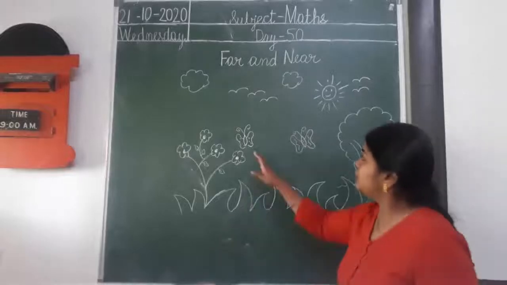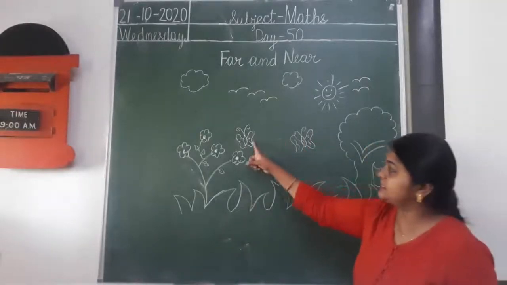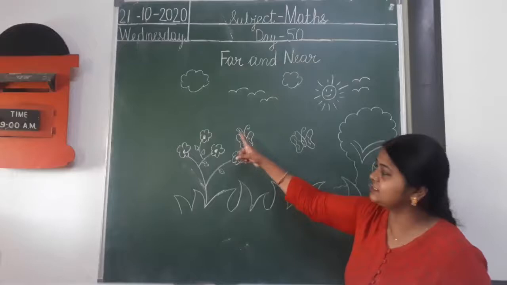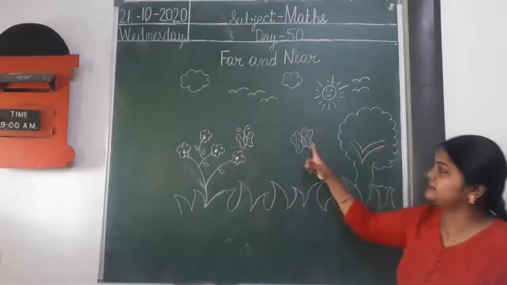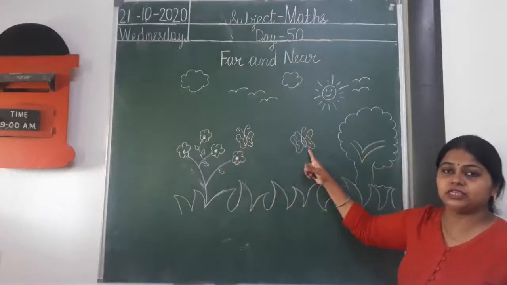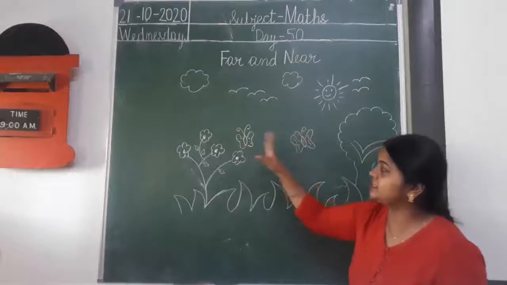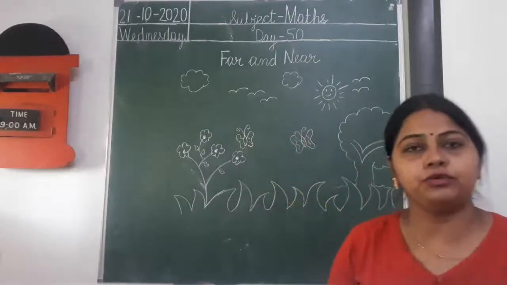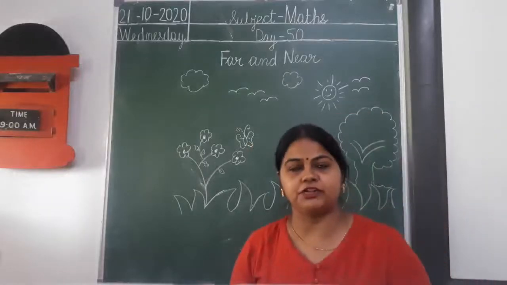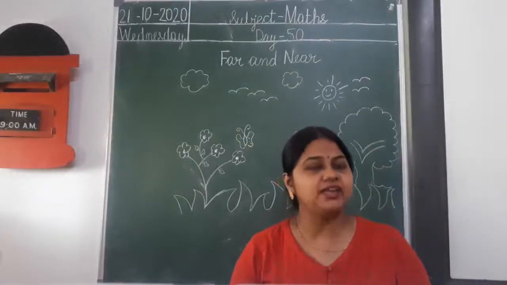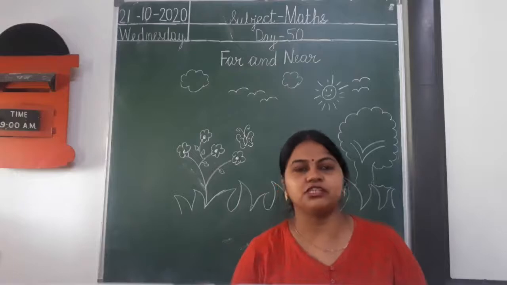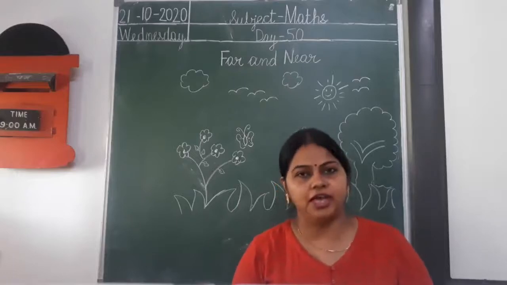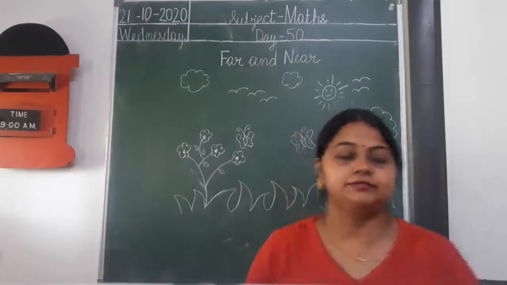And here you can also see the distance. This butterfly is near to these flowers and this butterfly is far away from these flowers. Distance. Can you see the distance? So, now I will show you two pages of your maths book that you have to complete, and one activity related to this concept that you also have to do. Fine? Let's start.